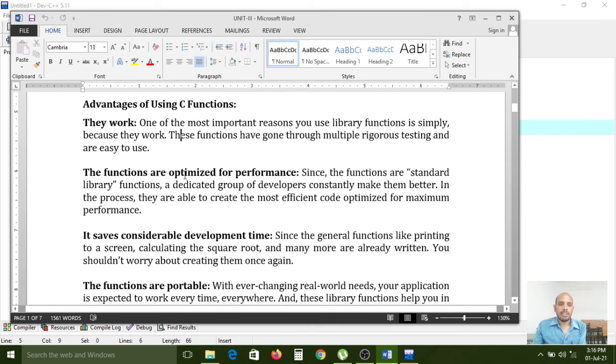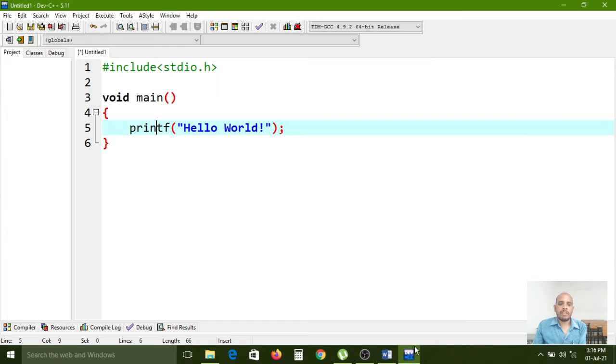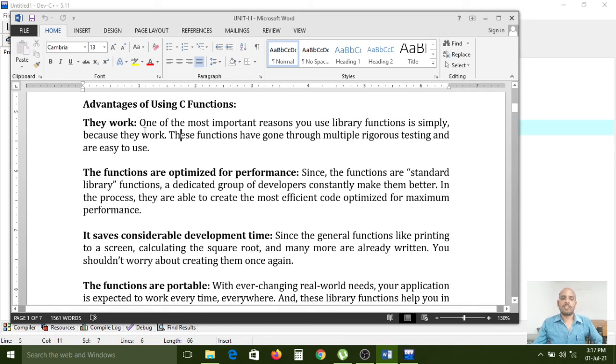So here the functions are optimized for performance. Because here, what is the first advantage? If you have any predefined function with common functionality, you no need to define it again. The definition you no need to define again. These common functionality functions are already available along with the C software. So that is also one of the advantages.